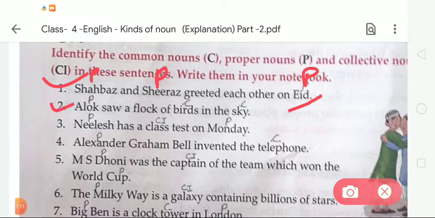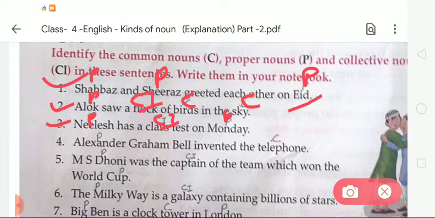Now the second, Alok saw a flock of birds in the sky. Here the given word Alok is a proper noun, flock is a collective noun, bird is a common noun, and sky is a common noun. In the third, Nilesh has a class test on Monday. Nilesh is a proper noun, so we write P here. Class is a collective noun, so we write CI here, and Monday is a proper noun, so we write P here.